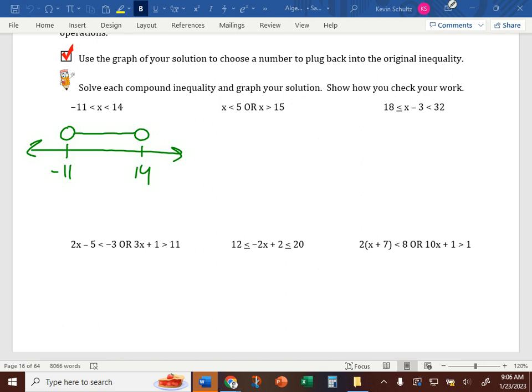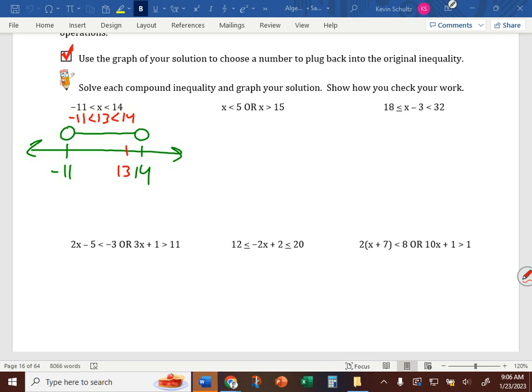13. And we know that because 13 is between negative 11 and 14. If we plug 13 into this inequality, negative 11 is less than 13. Is that true? Is 13 less than 14? Yes, so it works.